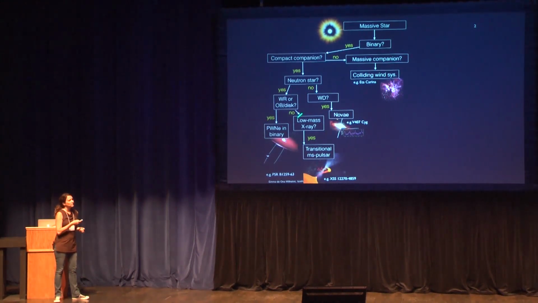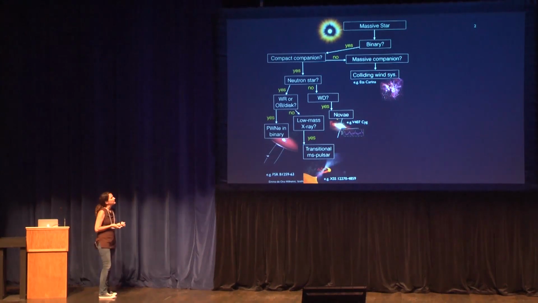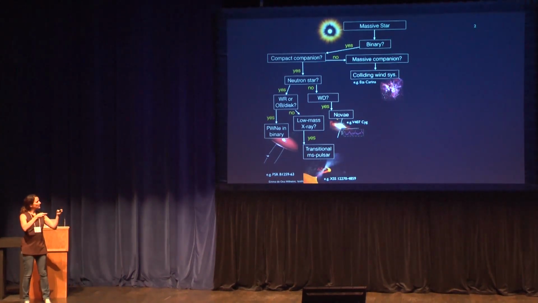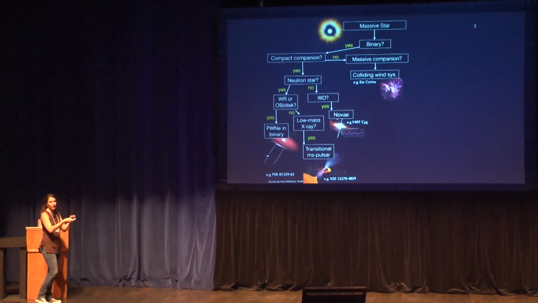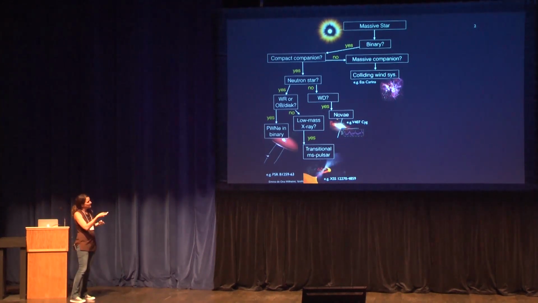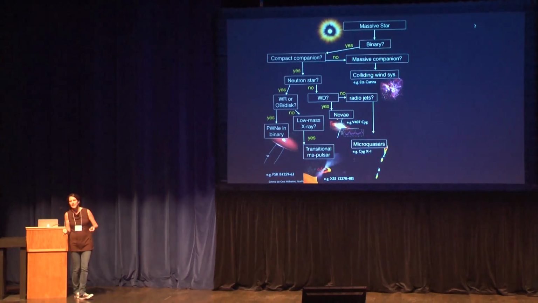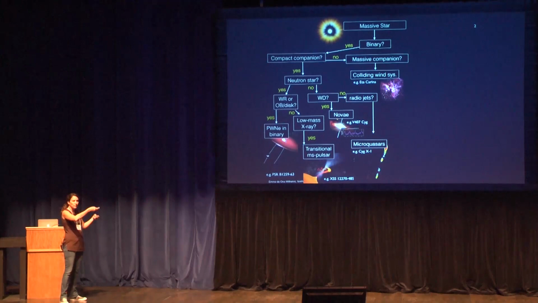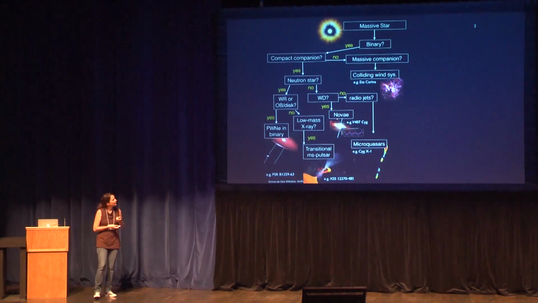In this case, this was surprisingly detected by Fermi, and they actually see many of these different symbiotics and many of these kinds of systems in which you have a nova explosion or a mini supernova in which you can accelerate particles in the shocks up to GeV-TeV energies. And if this is not the case, then there is another possibility that you have radio jets. In that case, you might have a galactic black hole powering jets, and then you have a microquasar like Cygnus X-1, Cygnus X-3, those guys.